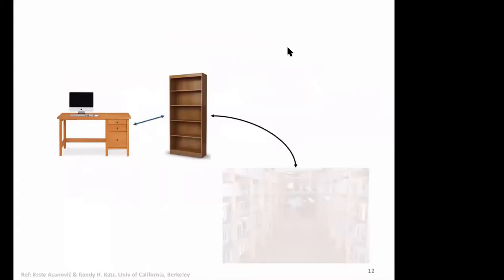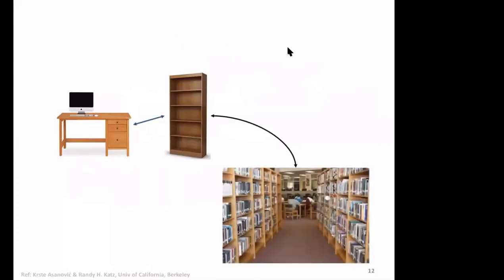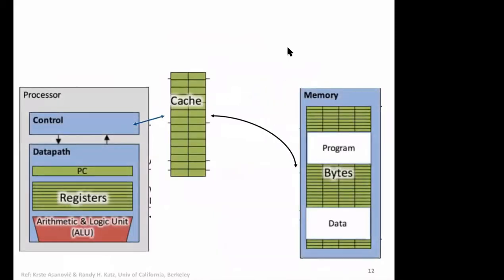So the analogy is as follows: you have a huge library, and you just get the books and put them on the shelf. Now replace that shelf by cache. The cache is of limited size, and your requirements grow and grow, or your friend also comes and sits next to you and also needs books on a certain topic, then this cache will become full, and you'll have to replace some of the books to the main library and bring other books. So this is exactly the concept in which the cache works. Any question?